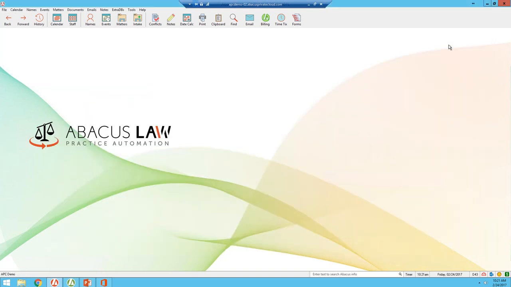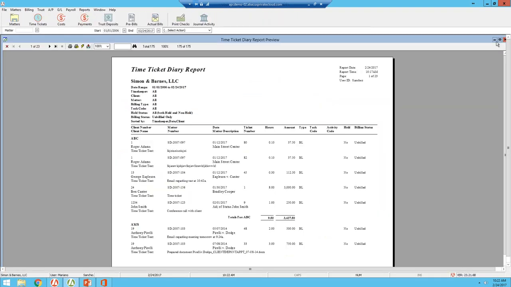Okay, so another question is from Jacqueline. And the question is, how do I record payments on billed fees? That is done on the billing and accounting section of the program.